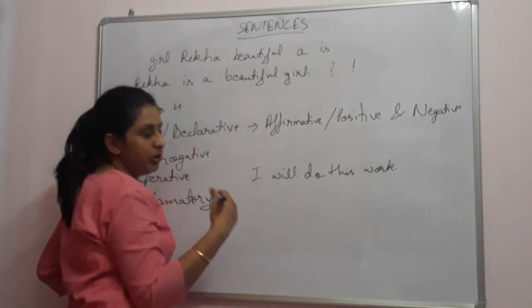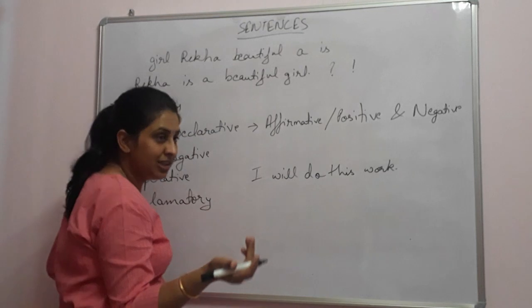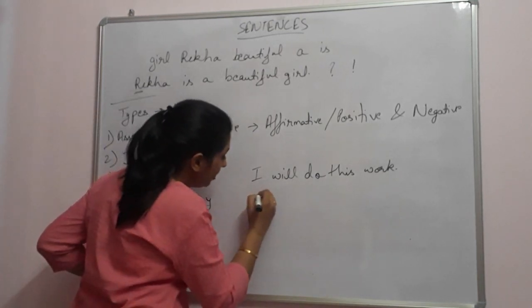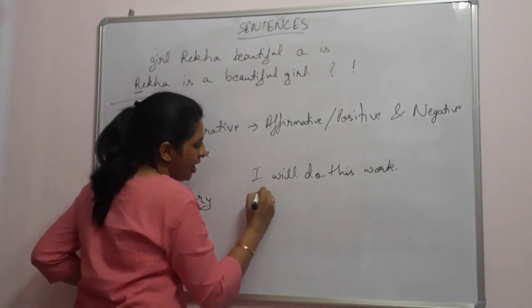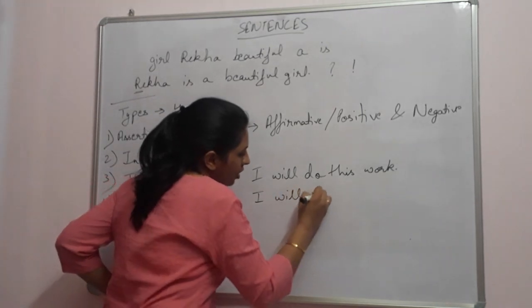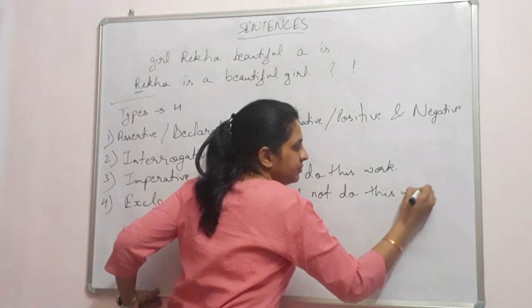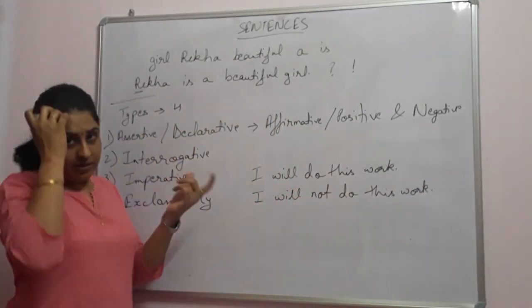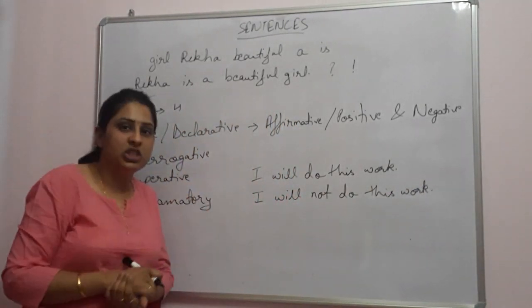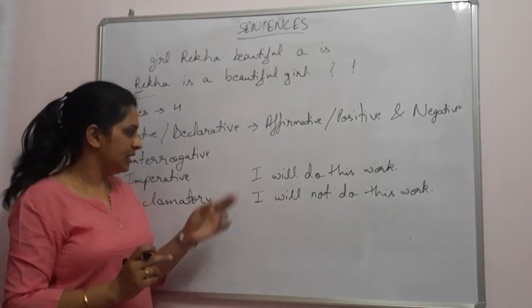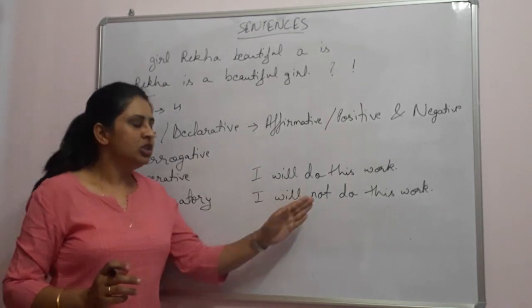Or maybe you are not ready. Maybe you have some more things to do, like watching TV or playing games. So you will say, I will not do this work. The same question can be answered in two ways.